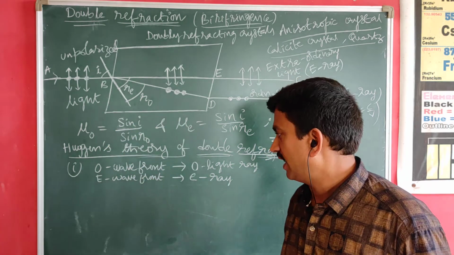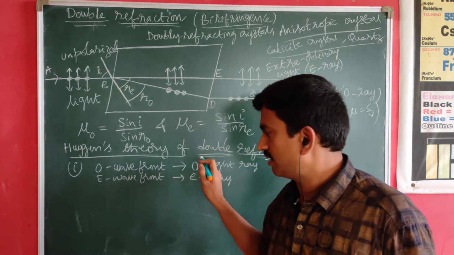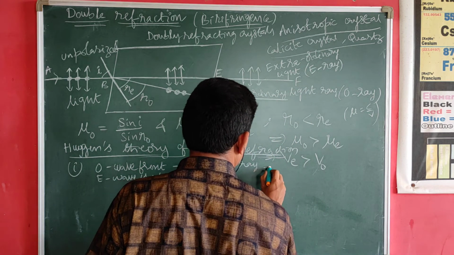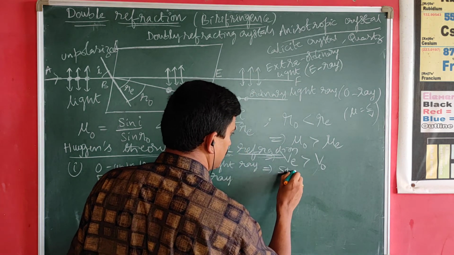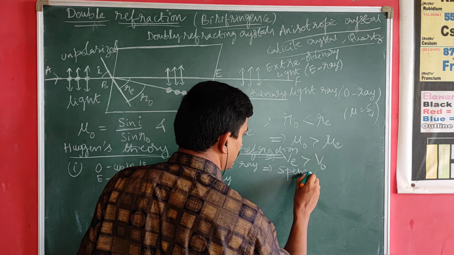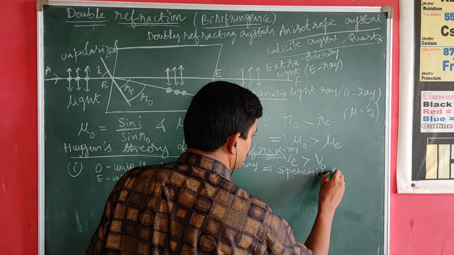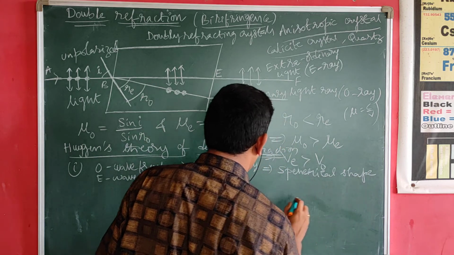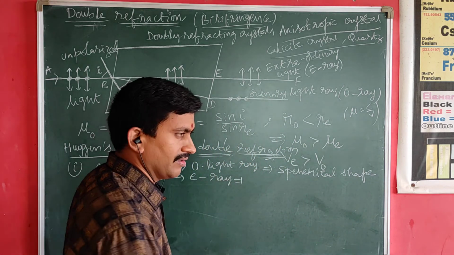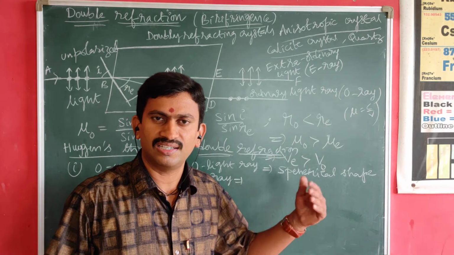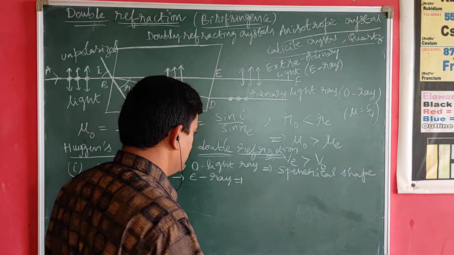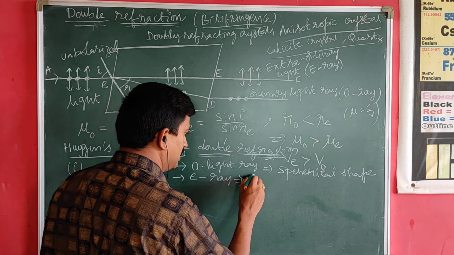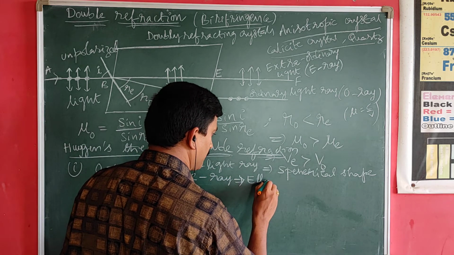Hence, the ordinary wavefront is spherical in shape because it travels with equal velocities in all directions, whereas the extraordinary ray, having different velocities in different directions, is ellipsoid in shape.